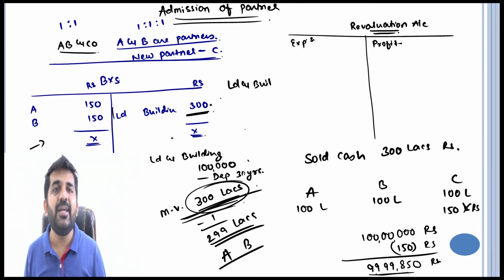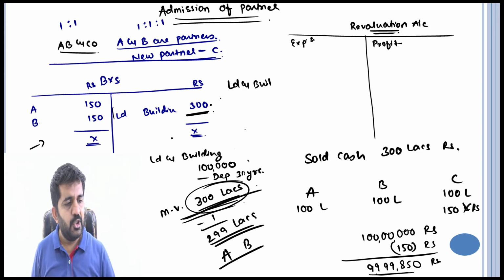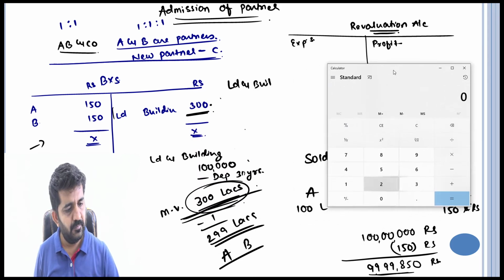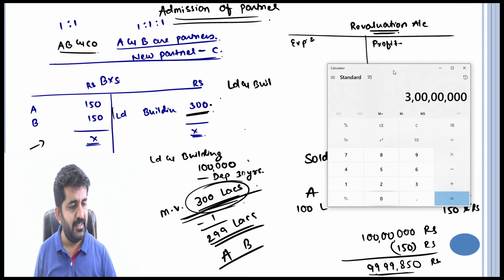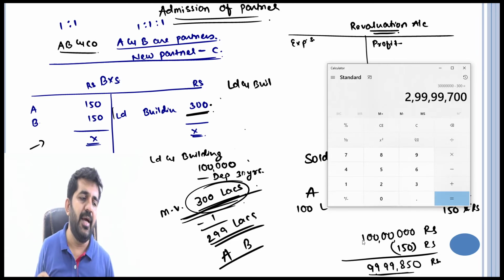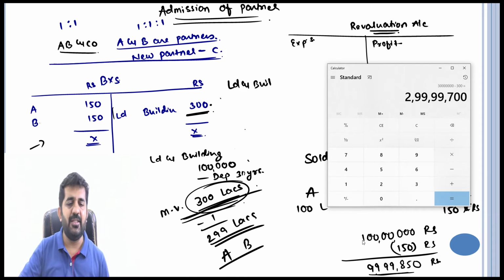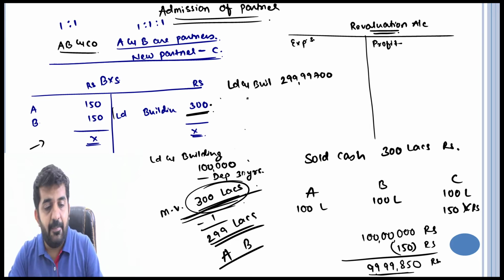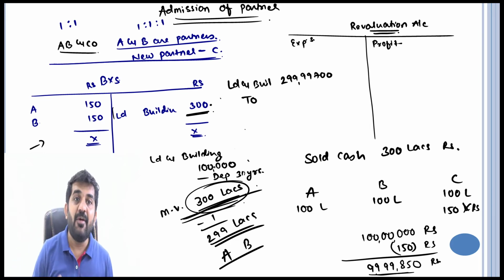It is already 300 rupees. So 300 lakhs minus 300, I need to revalue by 2 crore 99 lakh 99,700. Land and building account debit 2 crore 99 lakh 99,700.